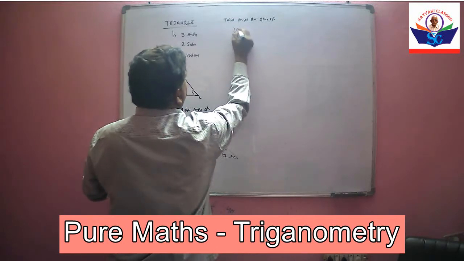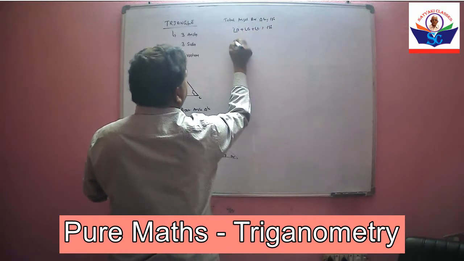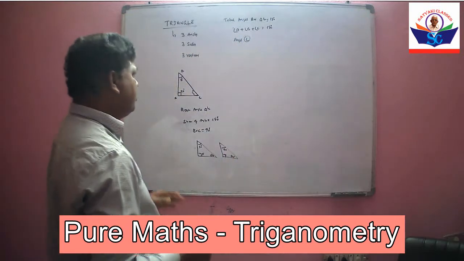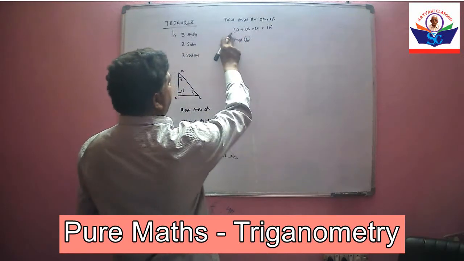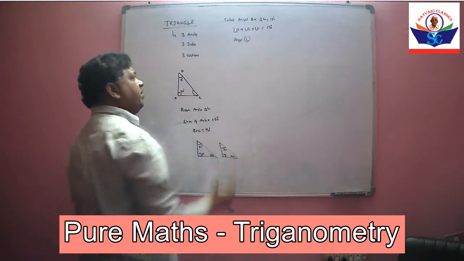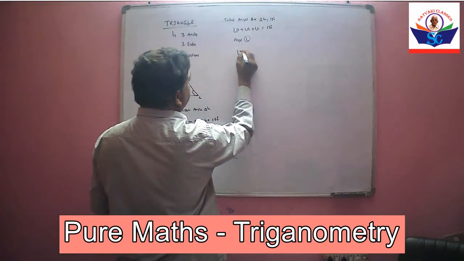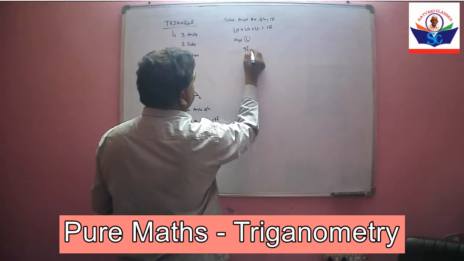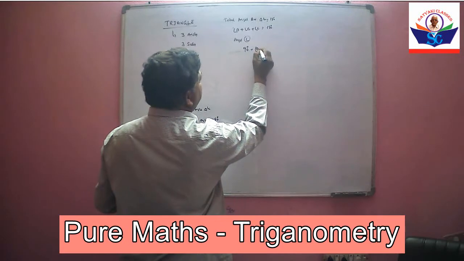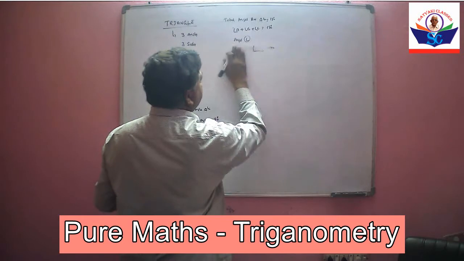That means angle A plus angle B plus angle C is equal to 180 degrees. Angle is denoted by the symbol ∠. In right angle triangle, one angle is 90 degrees. So remaining angles, that means B plus C, is equal to 90.